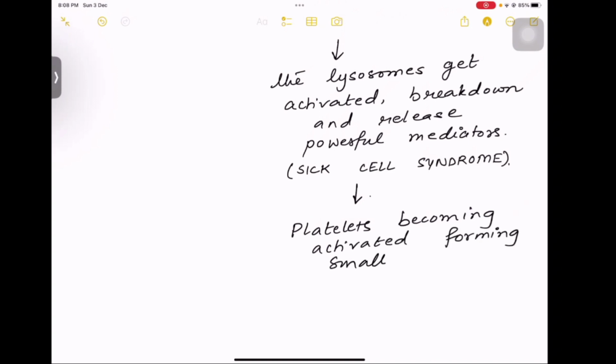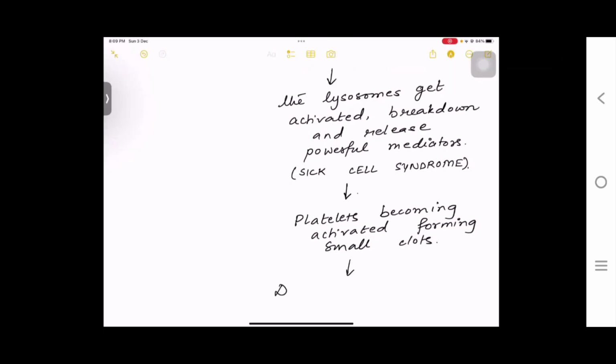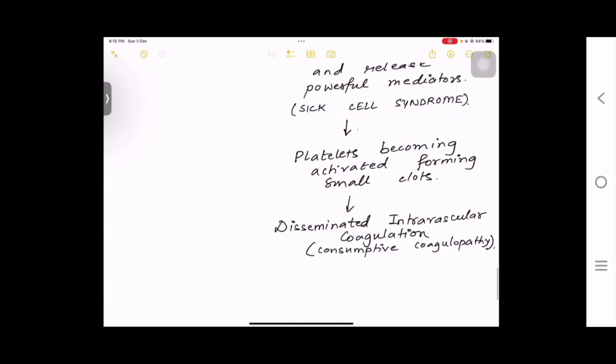Now, platelets will become activated and these platelets will form small clots. So, clots form ho gaya hai. Body will try to compensate this clot formation by consumptive coagulopathy, which is called disseminated intravascular coagulation or DIC. Now this further aggravates the bleed because DIC is not a good condition in the body. इसकी वजह से और bleeding होती है.